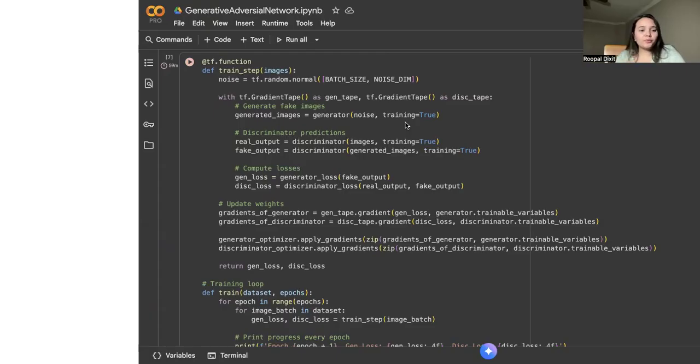So for the training loop, we will train the generative adversarial network by alternating between updating the discriminator and the generator. That's the reason why it is taking a lot of time. For every batch, we are training the discriminator on real and fake images, and training the generator to improve its ability to fool the discriminator. At the end, we want the generator to create images that are good enough to fool the discriminator.